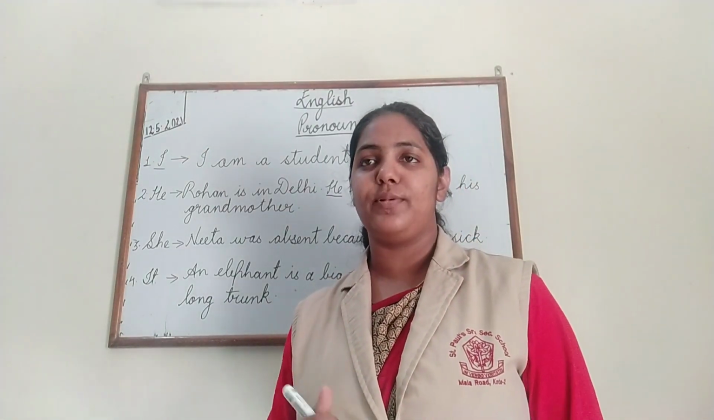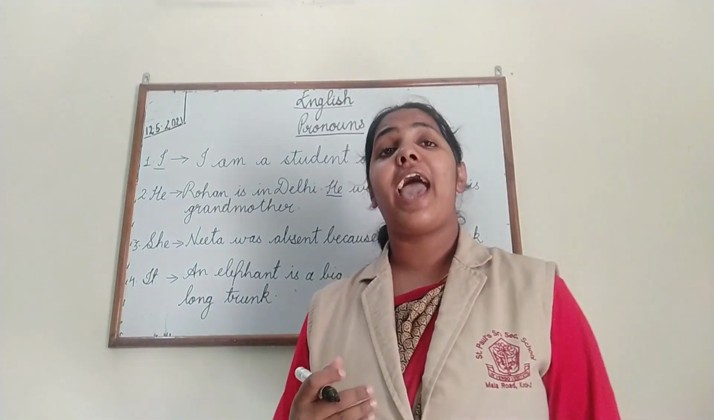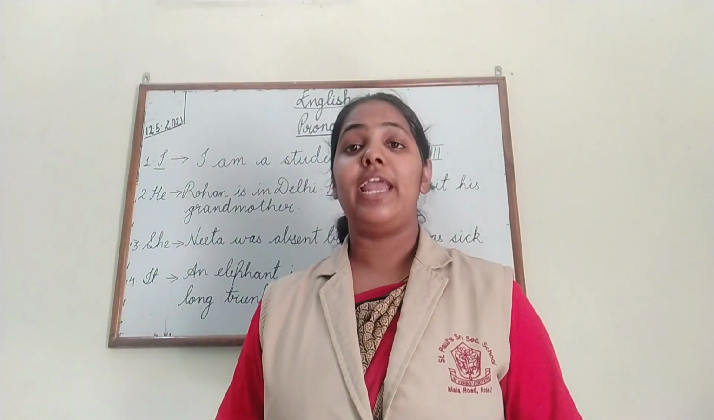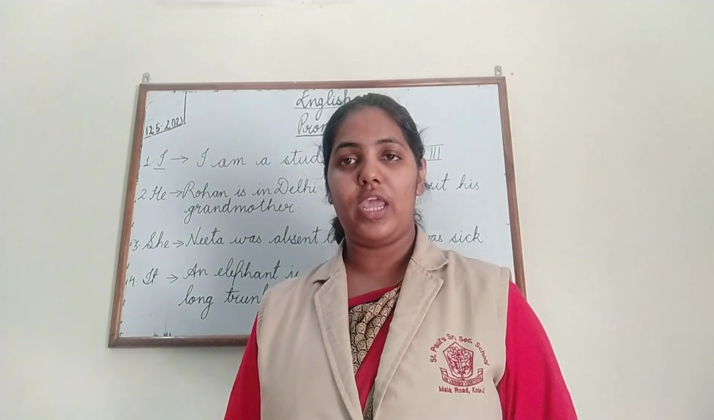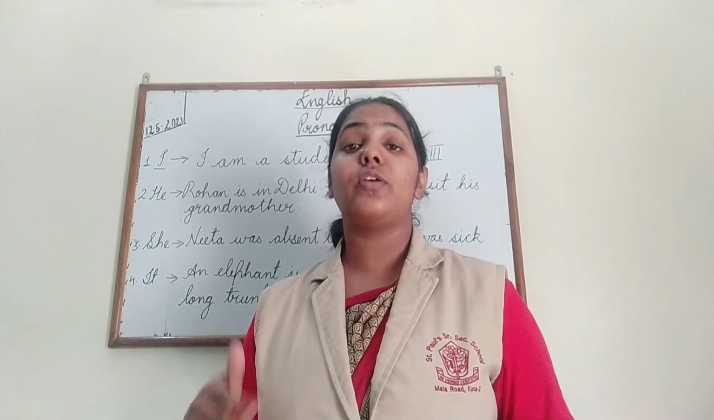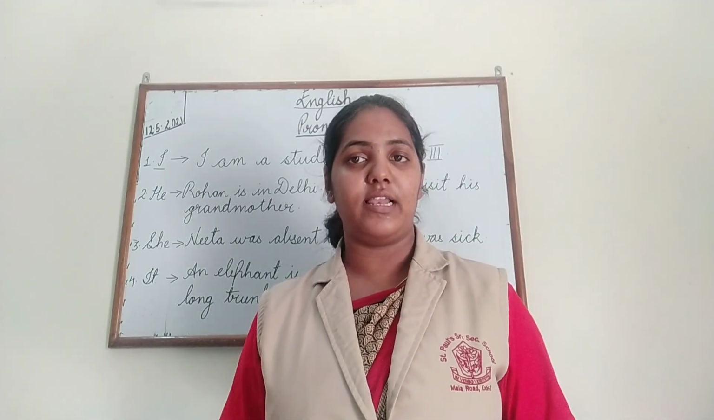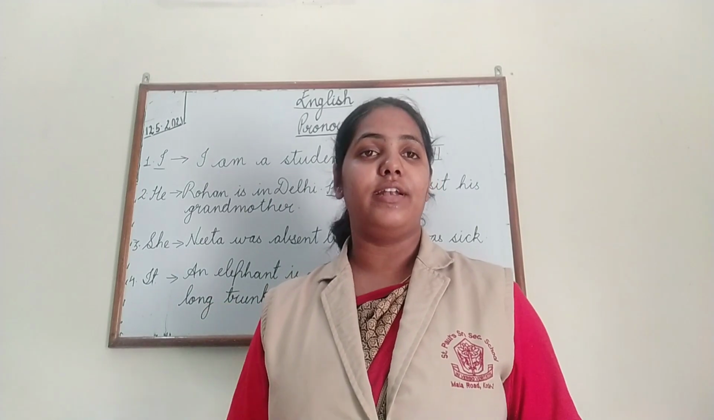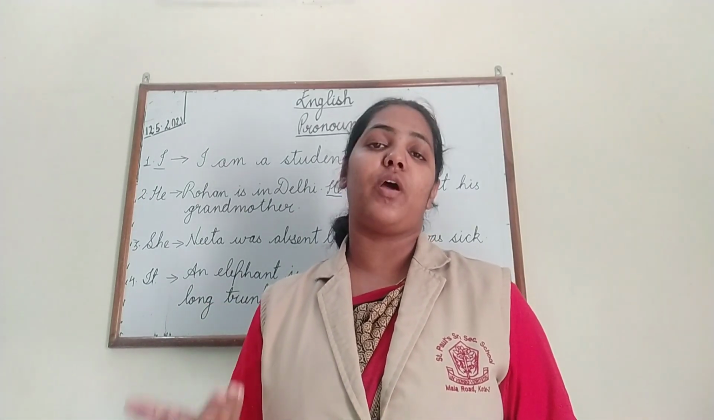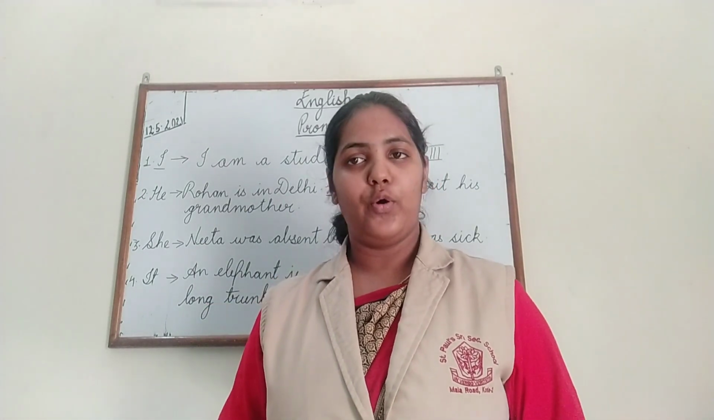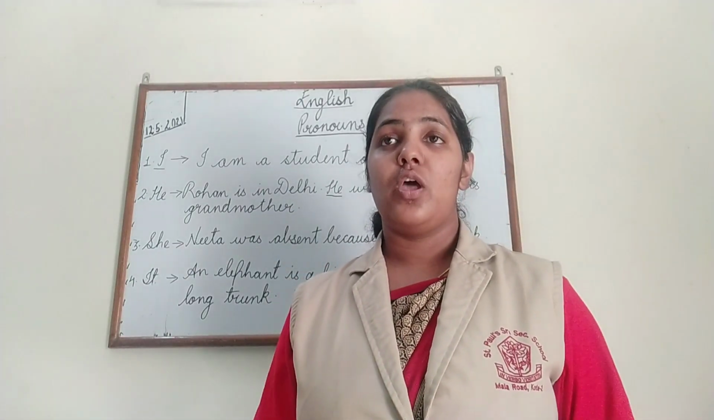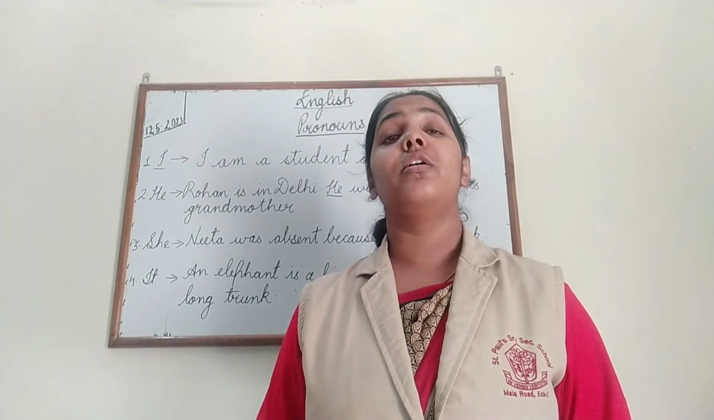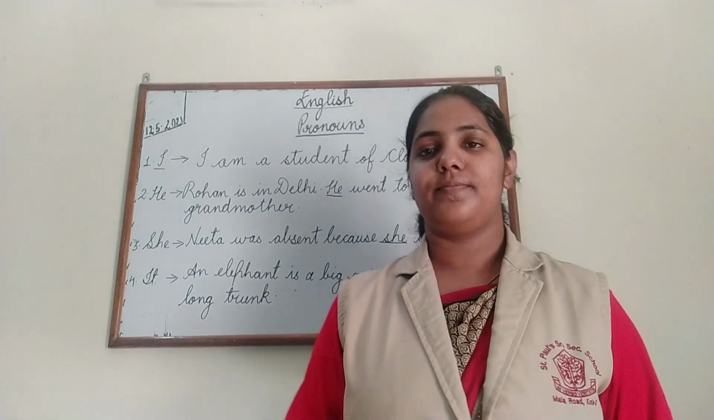For example, I have a bicycle. It is red in color. Instead of writing the bicycle again, since it is the name of a thing, I have used the pronoun it in place of it. Now let us move to the next set of pronouns which is used for plural naming words.